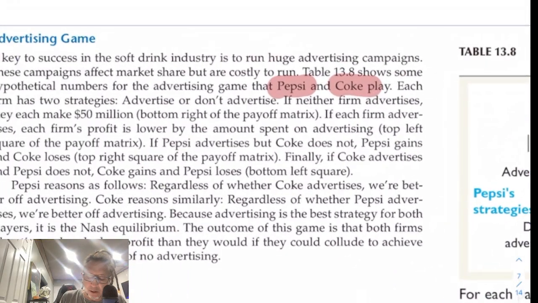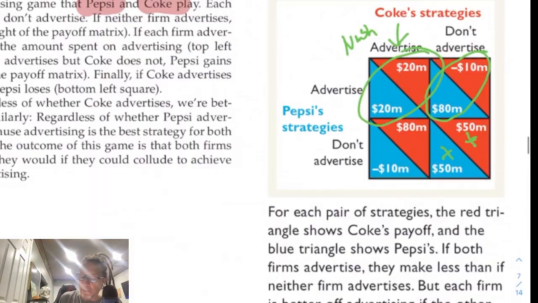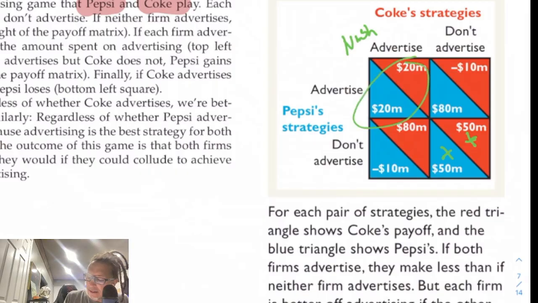Again, here we are with advertising. This is Coke and Pepsi. If we look at it, we have different advertising budgets. So if they both advertise, then their payoff is 20 million each. If they both don't advertise, they can increase their profits to 50 million.